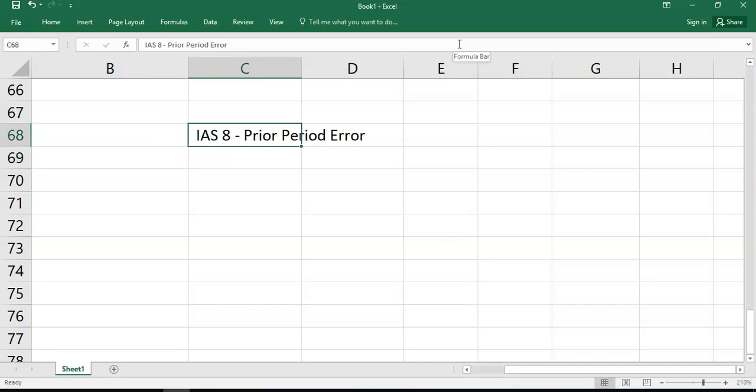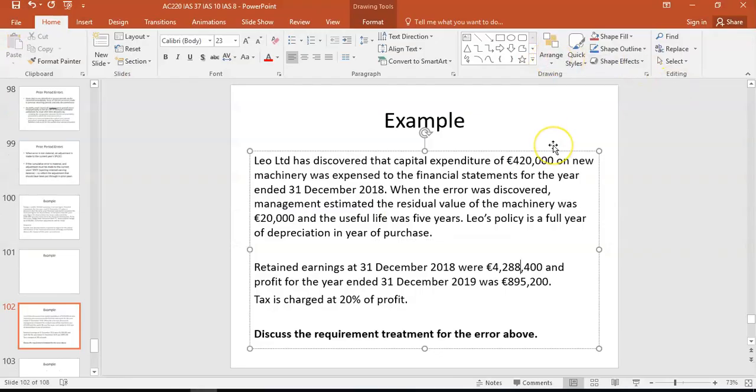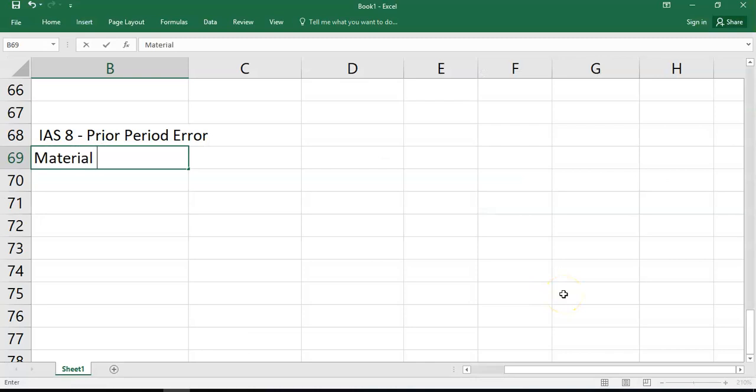Now, I've intentionally left it a bit vague because I wanted you to make the call. There's two possibilities here. It's either material or it's not material. Now you have to try and make that call. You can see here, profit for the year is 895. This amount is 420. So this is a material amount. It's nearly half the profit for the year. So how it's accounted for is going to swing. So this is a material error. Thus it must be accounted for retrospectively.